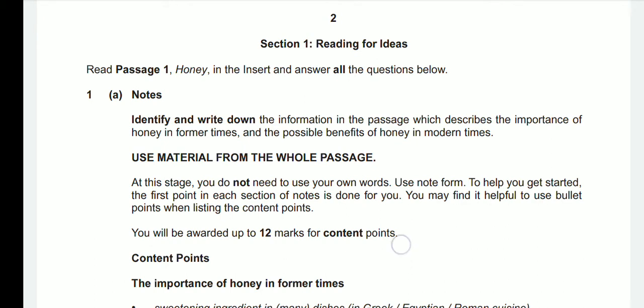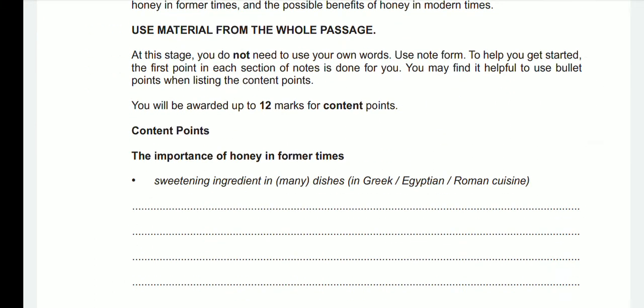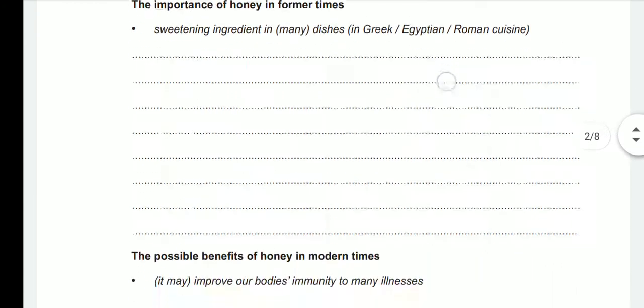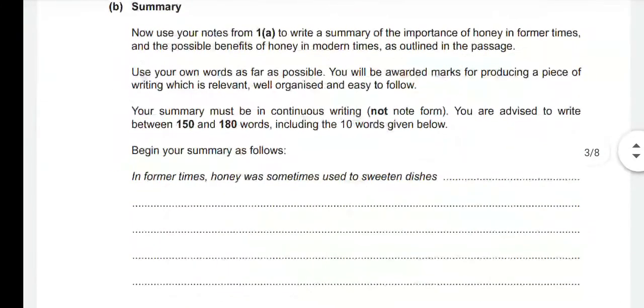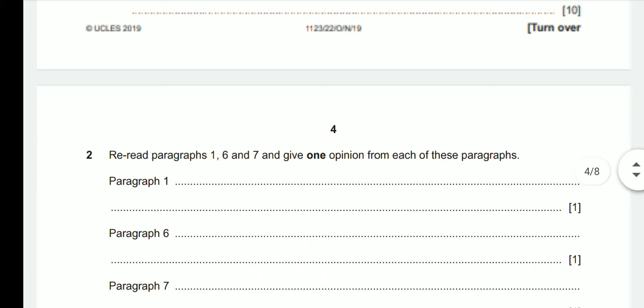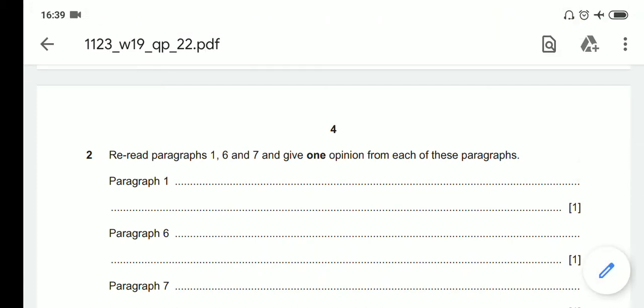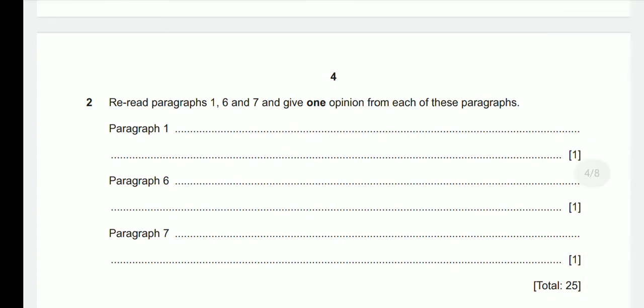And this is the passage I gave you. You must have done the content points and the summary writing. These were the content points: importance of honey in former times, and the possible benefits of honey in the modern times. Then I gave you this summary. You must have done this summary as well. And after the summary there was: reread paragraphs 1, 6, 7 and give your opinion from each of these paragraphs. One opinion from paragraph 1, one opinion from paragraph 6, one opinion from paragraph 7.